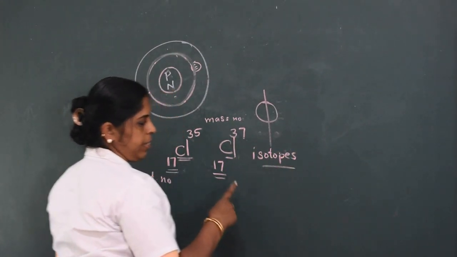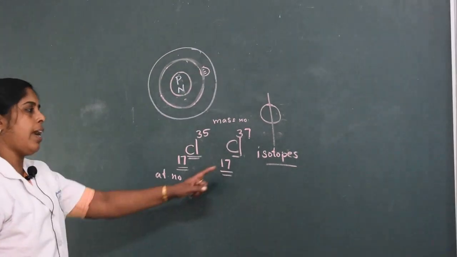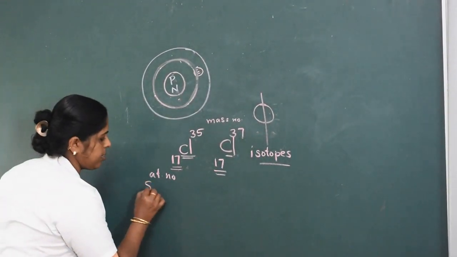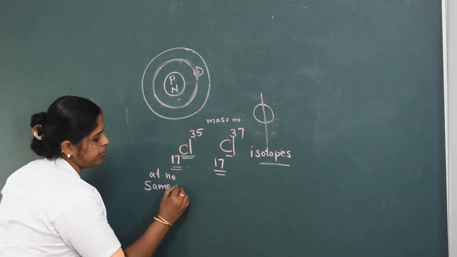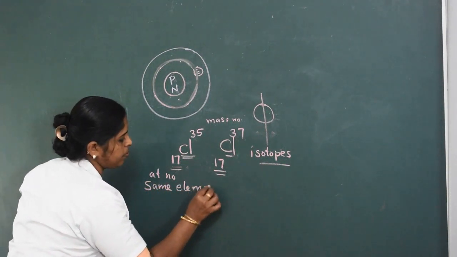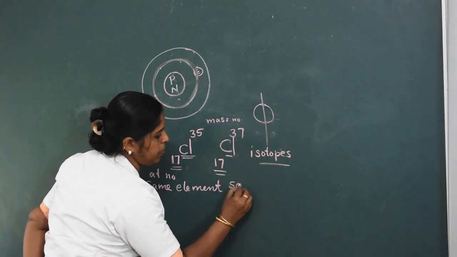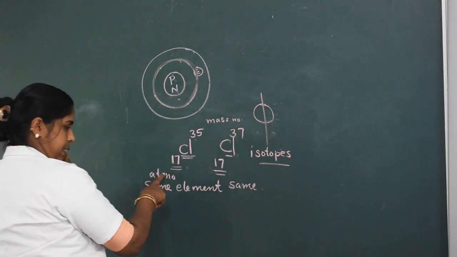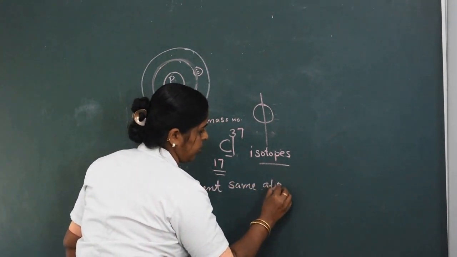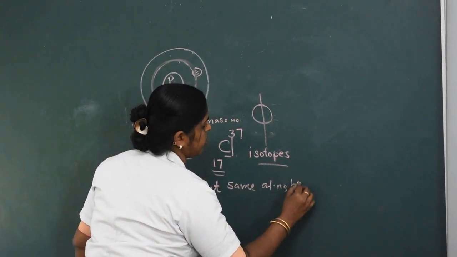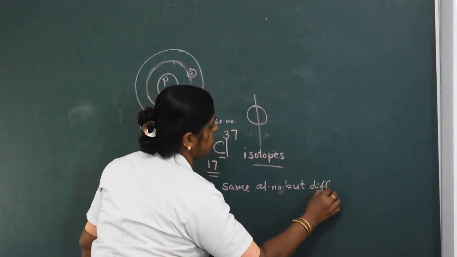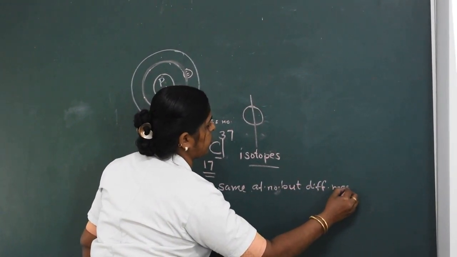Now let's see the definition of isotopes. Isotopes are atoms of the same element with the same number of protons, that is the same atomic number, but different mass number.